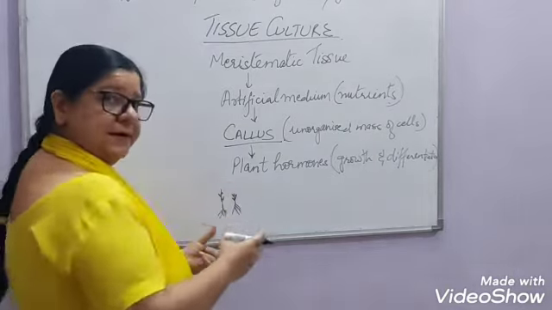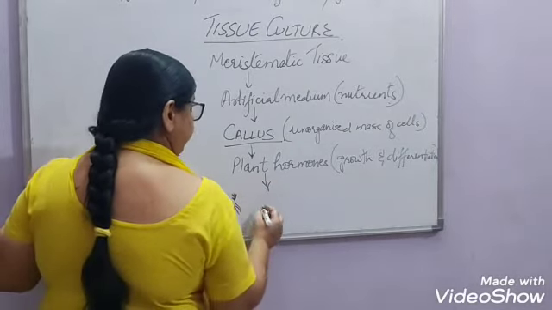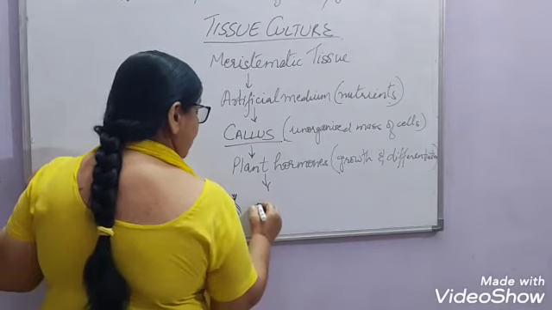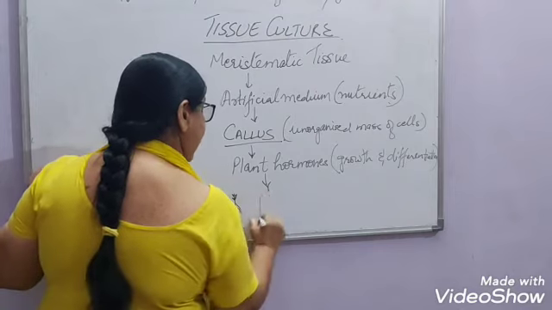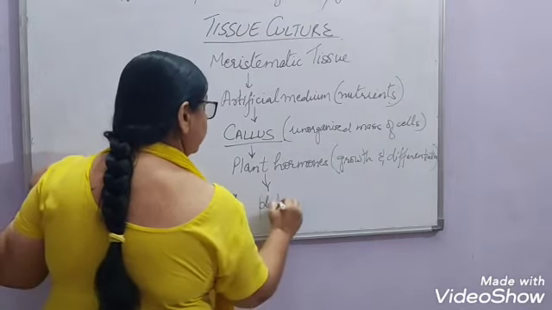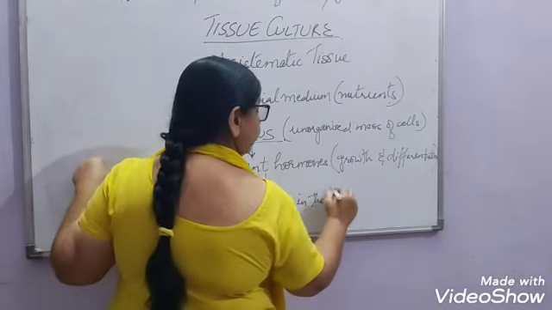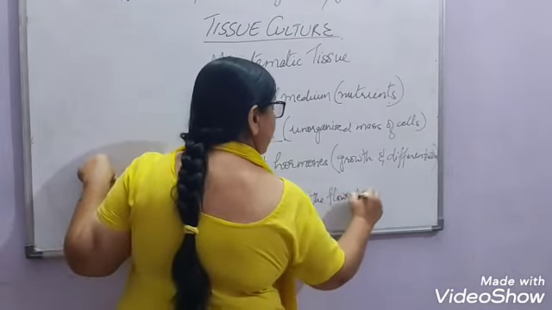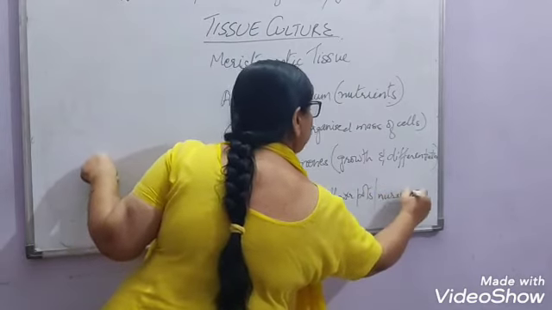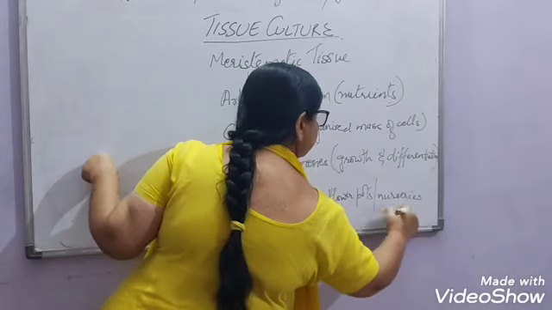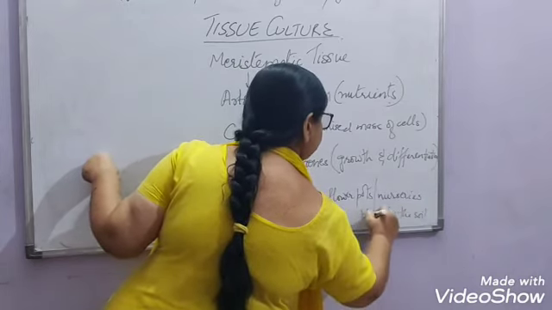So these plantlets are now taken and they are planted in flower pots, or they are taken to the nurseries and planted in the soil, right? And planted in the soil.